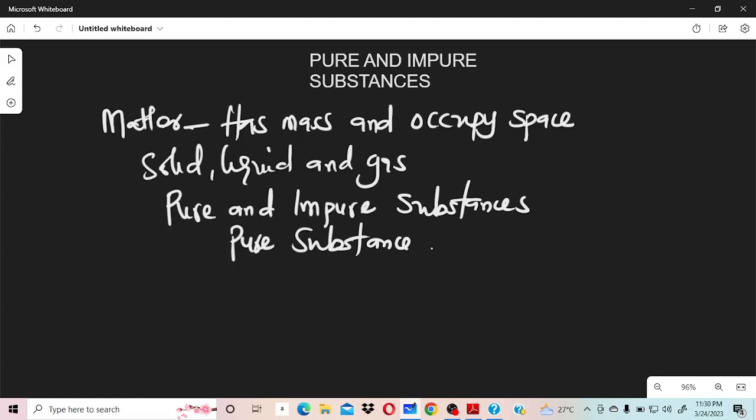To a layman, pure substances would be something that is clean, or free of dirt, or what doesn't have impurities. In chemistry, pure substances are not defined like that, because you'll be surprised that what a layman thinks is pure is not actually pure, and what a layman thinks is impure is not actually impure. So if something is pure, how do we know that it is pure?